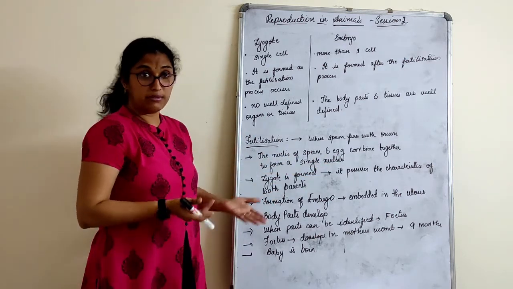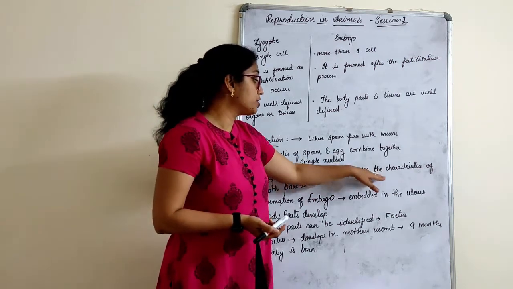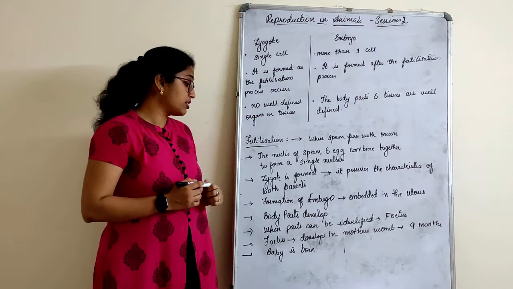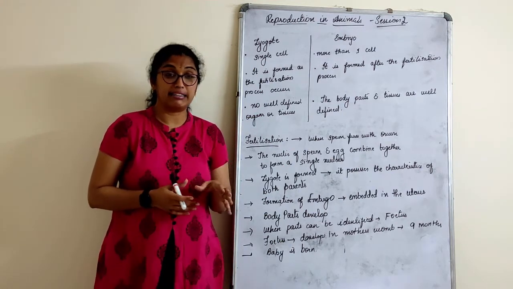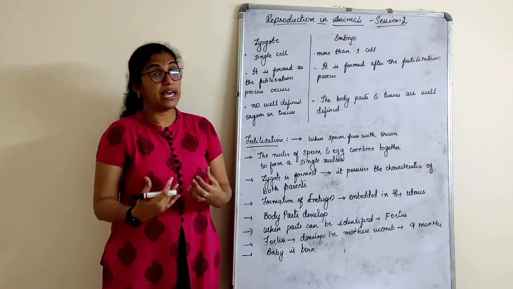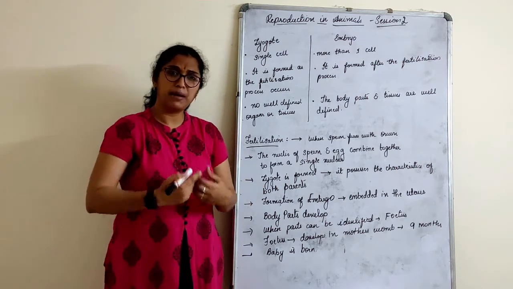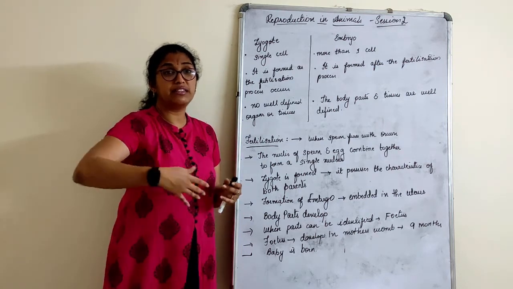Zygote is formed, that is what the formation is done. Once the zygote is formed, it possesses the characteristics of both the parents. Now this you study in detail about heredity. So what is heredity? Transferring of the characters from parents to offspring, what we say. Parents to young ones, parents to progeny. So that is what you are transferring the characters.